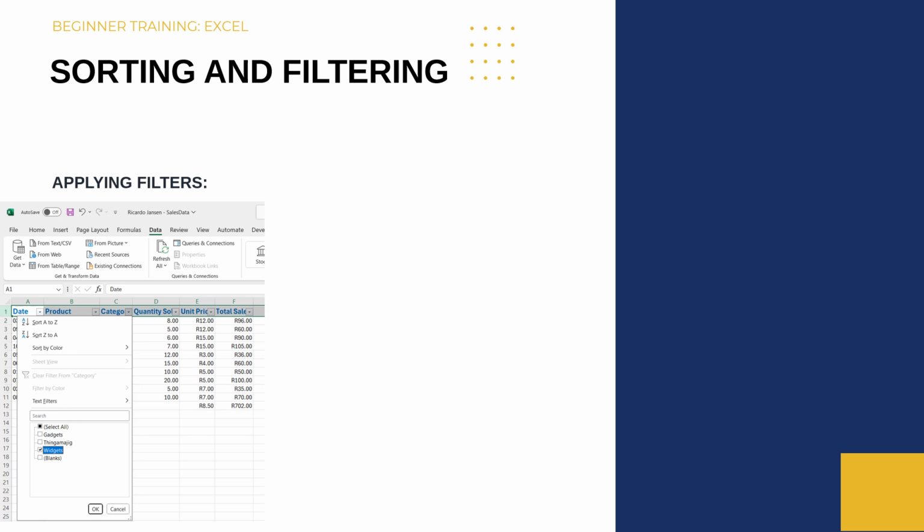Clicking on one of the filter arrows will bring up a menu. This menu will give you options to sort your data. This can be done alphabetically or even by color, as well as filtering also by color or by the contents of the column. You will also have an option to select either one or multiple options on the list provided.